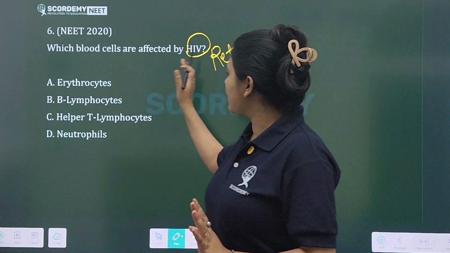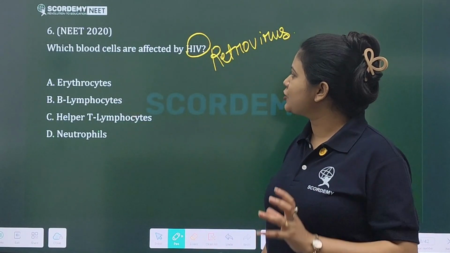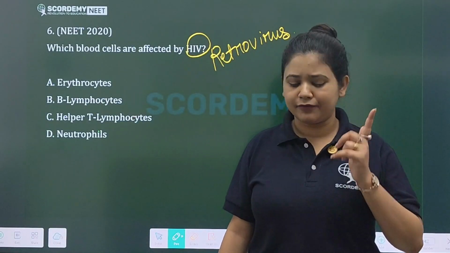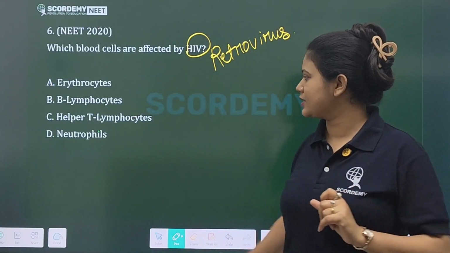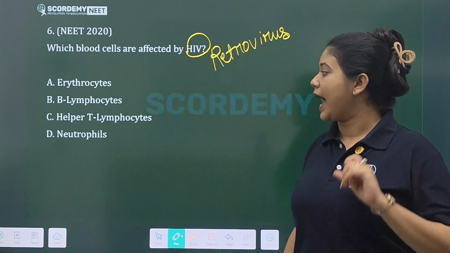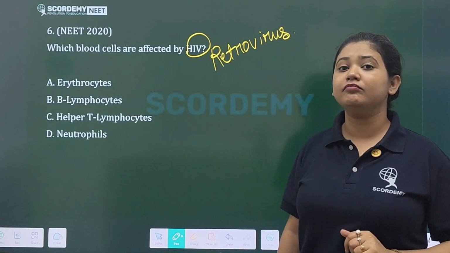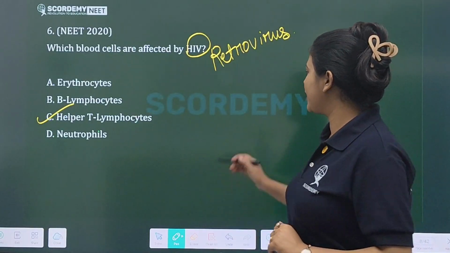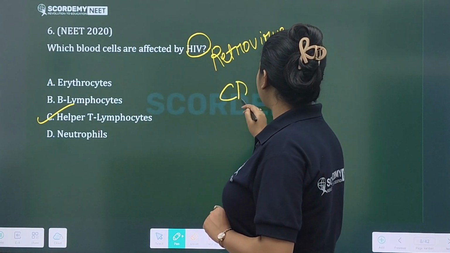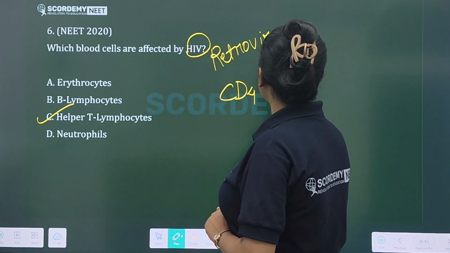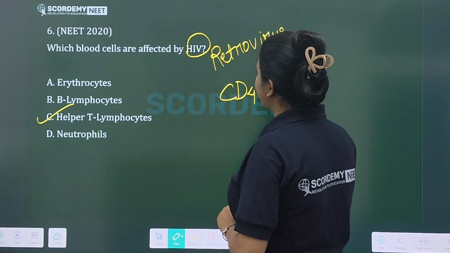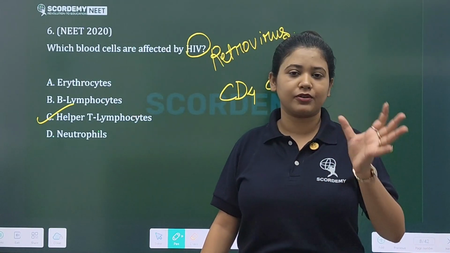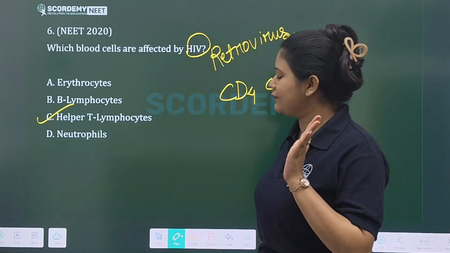Now coming back to the question, it is lymphocytes, but which type: B lymphocytes or helper T lymphocytes? It is helper T lymphocytes, commonly known as CD4 cells. So HIV affects CD4 cells, also known as helper T lymphocytes.